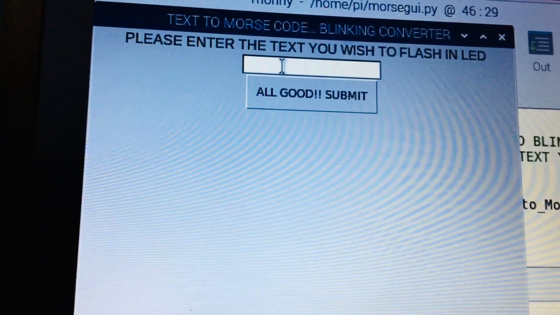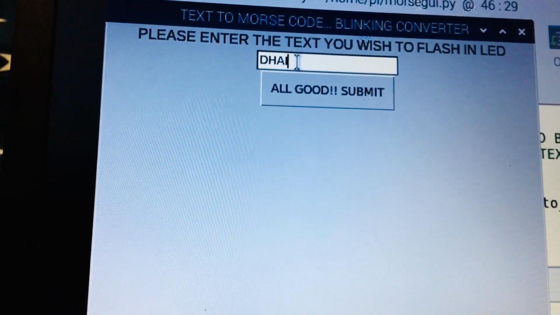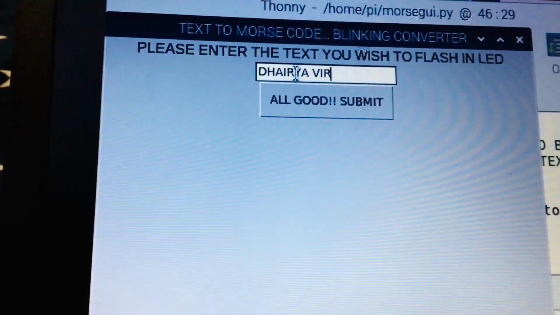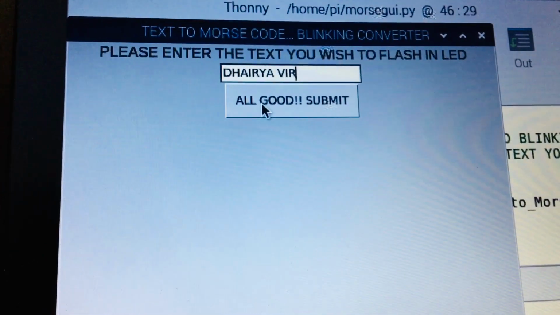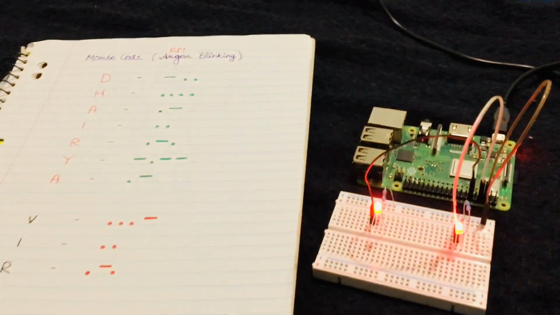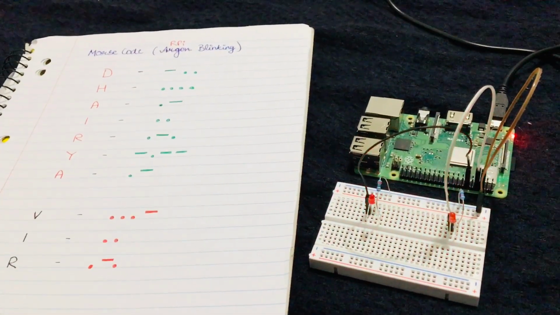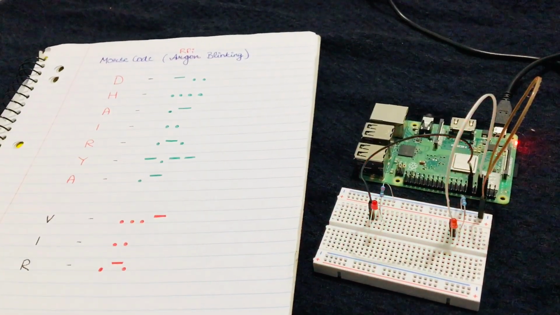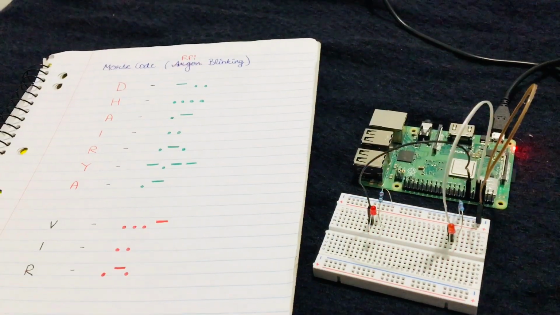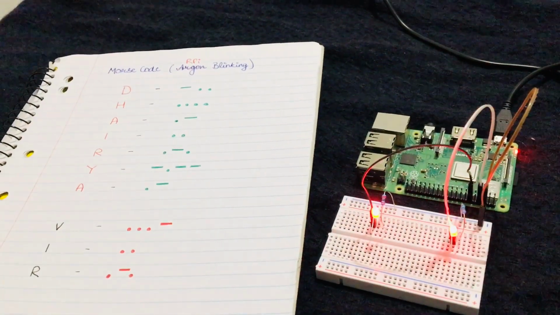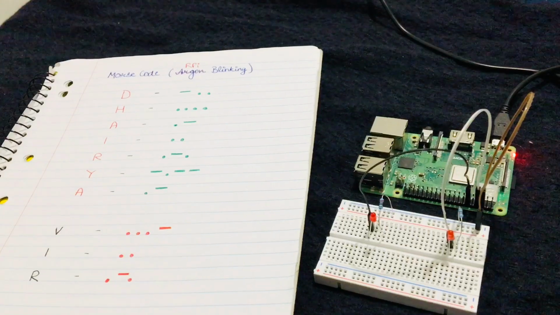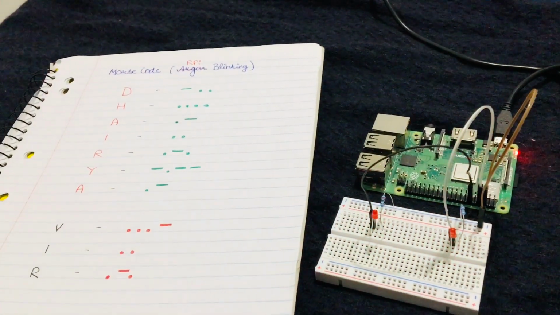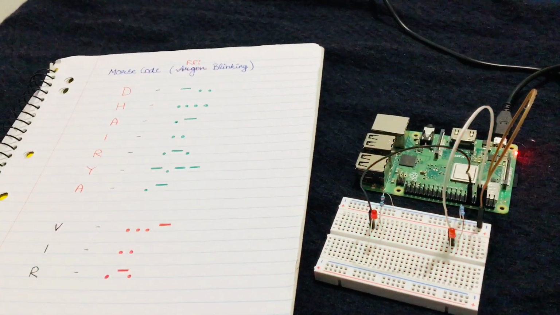Let's flash a big name like my full name. All good. Submit. It's flashing, guys, as you can see. Short dots, 2, 3, 4. Now we're on A. 1 short dot and 1 long one. Now we are at I. 2 short dots.